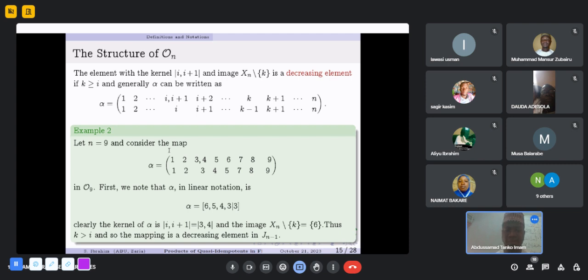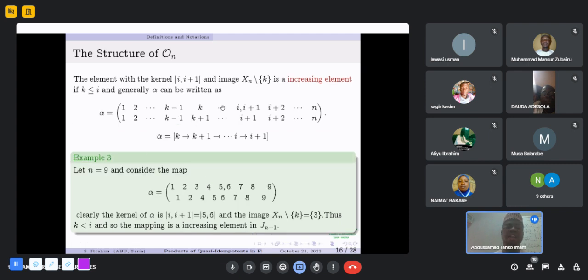We now give an example. Let n equal to 9. We consider this map. From this map, when we look at the image set, the only missing point in the image is 6. And our i is 3, our i plus 1 is 4. So our k is 6. Thus, k is greater than i. And so this map is a decreasing map in the full order preserving transformations in Jn-1.